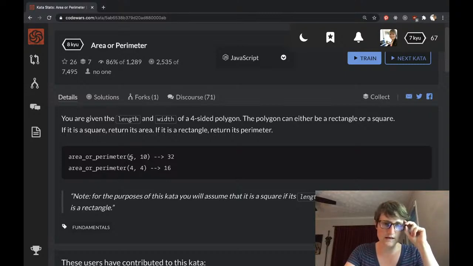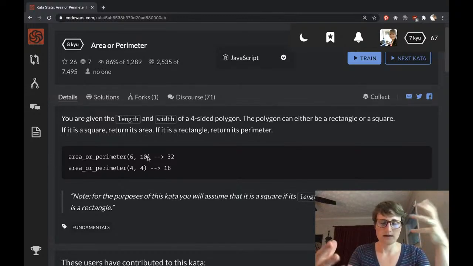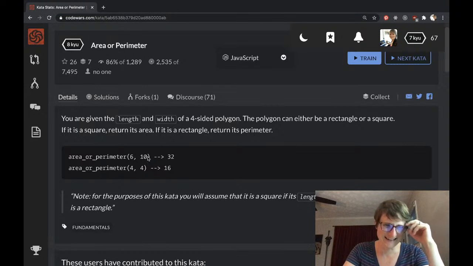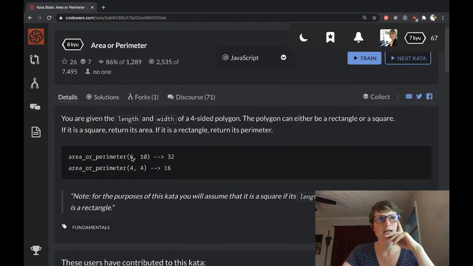And if x is not equal to y, then it's a, whatever it's called, rectangle. Rectangle. And I'm going to do 2x plus 2y. I mean, 2 times x plus 2 times y. And that's going to return this.